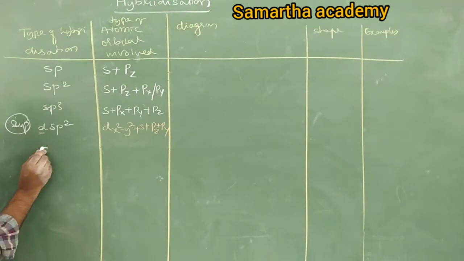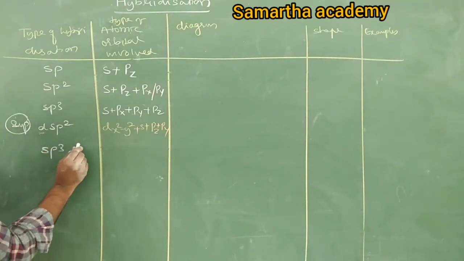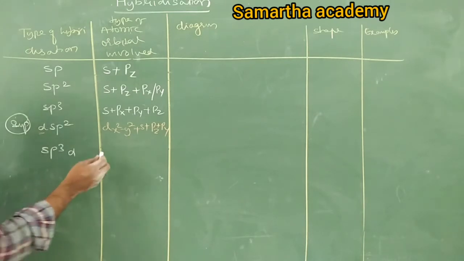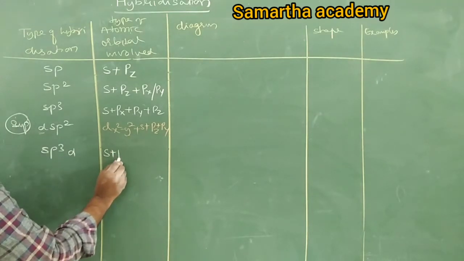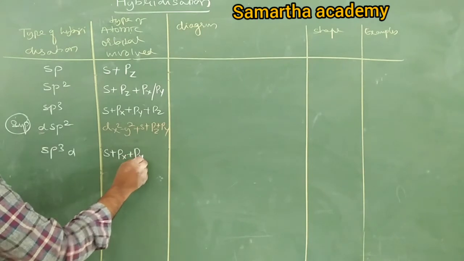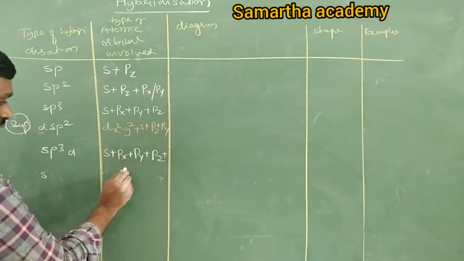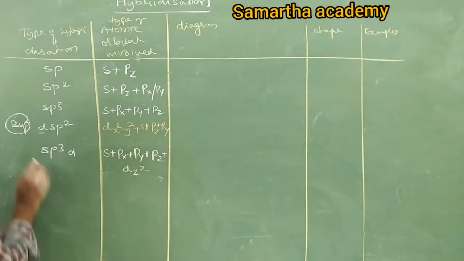Next, sp3d or dsp3. Come on, tell me: 1 s orbital, px, py plus pz, plus dz square, it is also important.